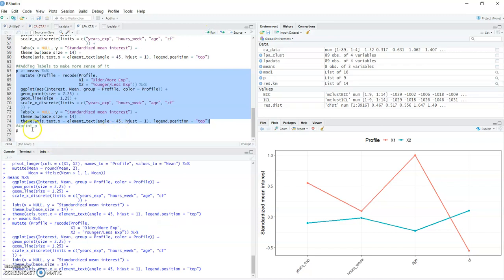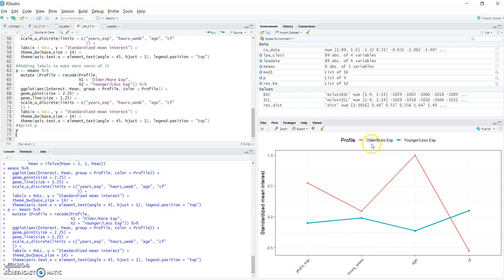I'm going to run that, and now I'm going to print P. All this has done is add labels to my profile, and now I have something to present, maybe in a staff meeting or with my colleagues, so I can share this information that I found out from the data that we've gleaned.